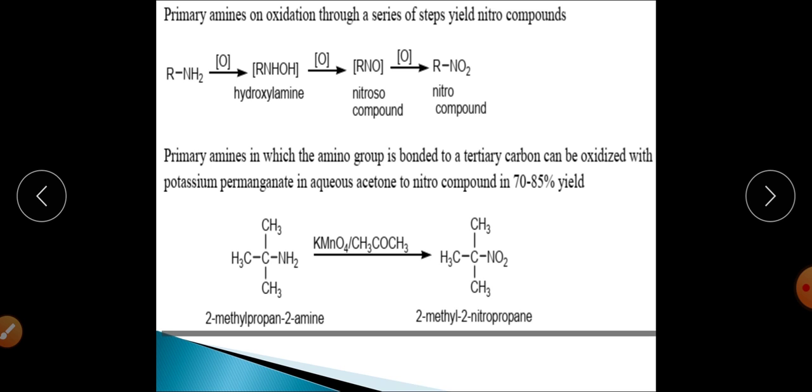Means if we are having a substrate in which this tert-butyl group is attached with the NH2 functional group, you are getting the NO2 group in excellent yield. But in the same way, if you are having an RCH2NH2 type of substrate, at that time you will get the aldehyde as the major product of the oxidation reaction.